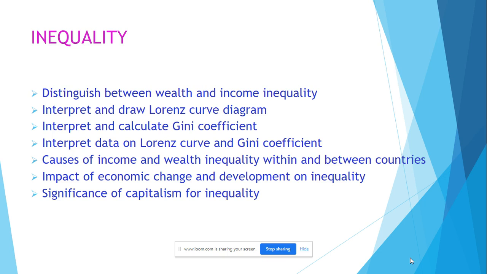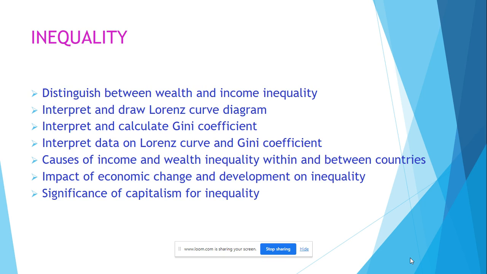The Gini coefficient can be calculated using the Lorenz curve. The area between the Lorenz curve and the 45-degree line is A. The rest of the area below that going down to the x-axis is B. And you calculate the Gini coefficient, it's A divided by A plus B. If the Gini coefficient is 1, that means one person has all of the income. If it's less than 1, the smaller it gets, the more equal the society. If it's 0, there's complete equality of income in that country.